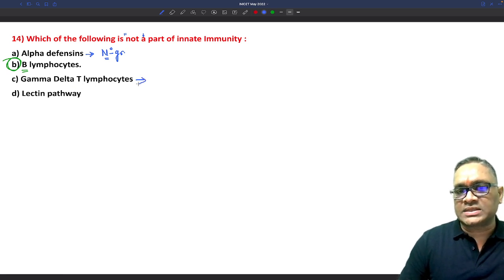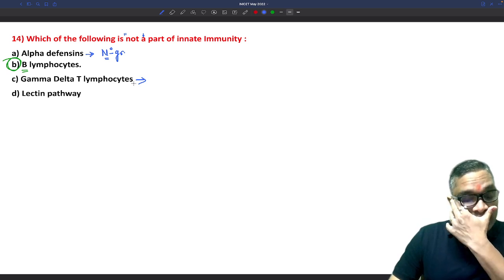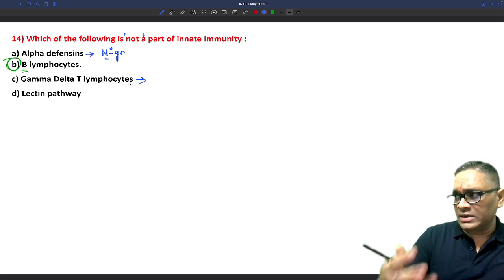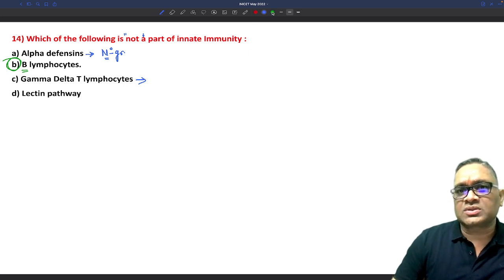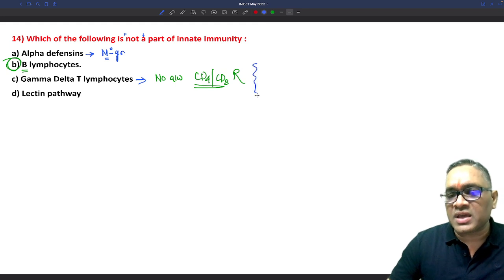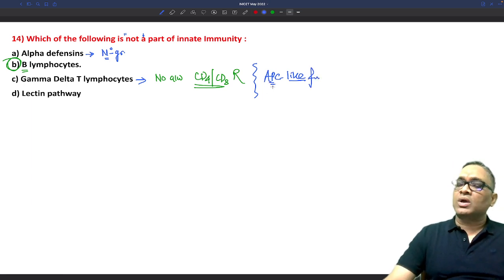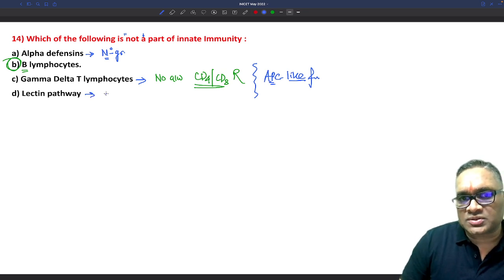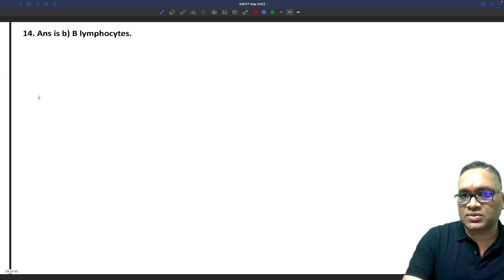Gamma delta T lymphocyte was again a question earlier in exam, I think in AIIMS 2019, right? So this was the question. So gamma delta T lymphocytes are also associated with innate immunity because they have no association with CD4 or CD8 receptors. So that is again a very, very important thing. And their behavior is like an antigen presenting cell. So antigen presenting cell like function is present, which is also an innate immunity part. Lectin pathway is associated with complement, and this is again a part of innate immunity. So answer is B. There is no doubt in this.